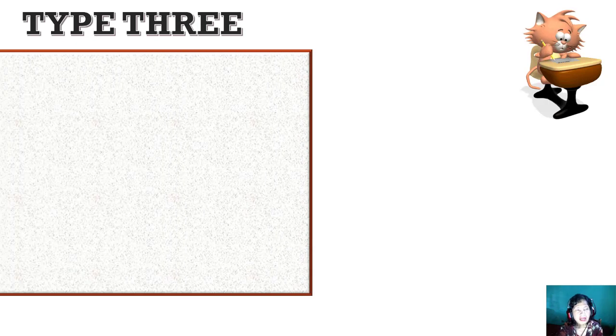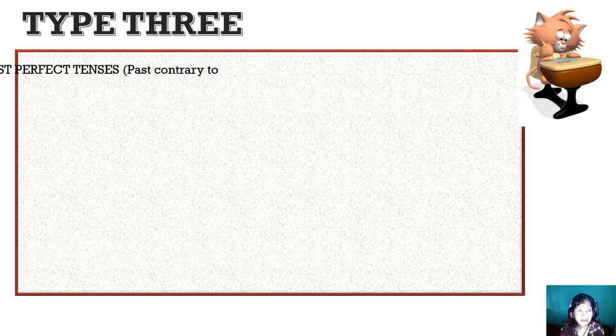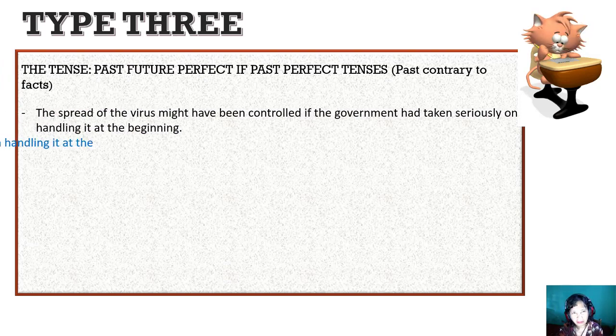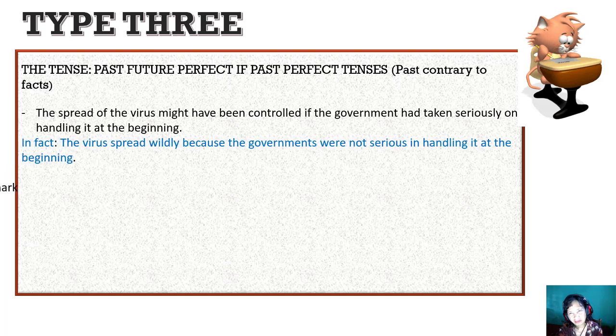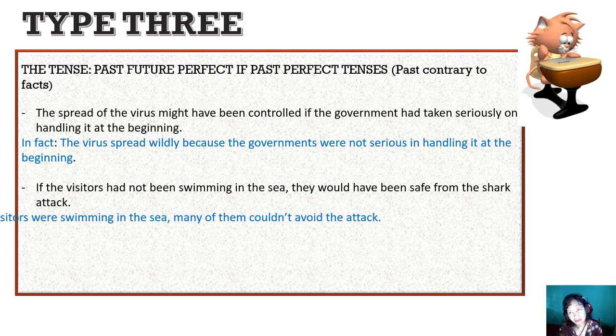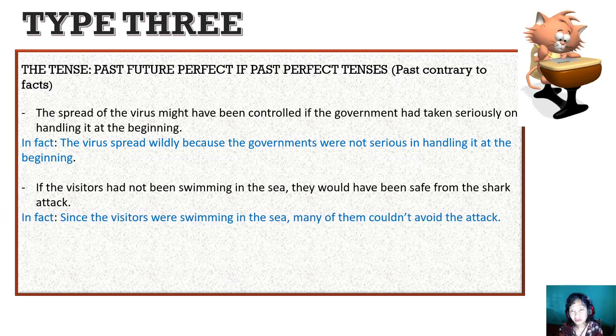Okay. Now I want to tell you about type 3. The tense for the main clause is past future perfect, and the subclause is past perfect, and it says past contrary to the facts, the same as type 2. We just imagine, but the fact for type 3 is past. That's why the sentence in fact here is in past.